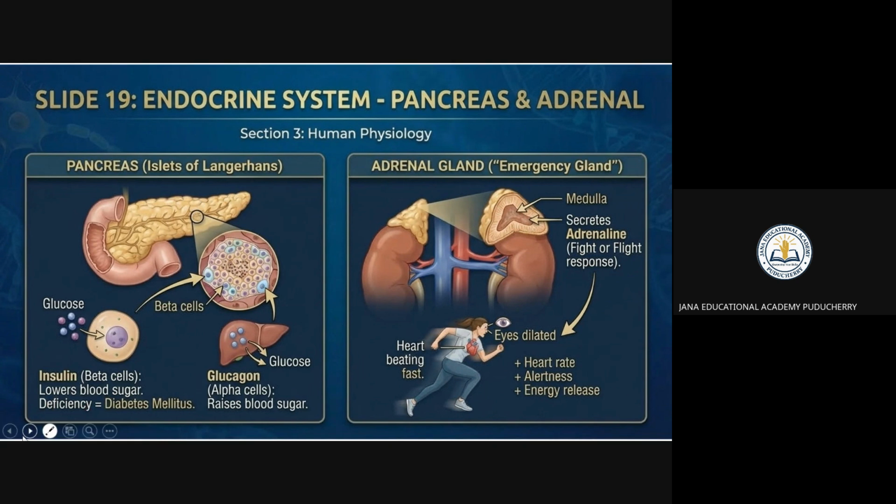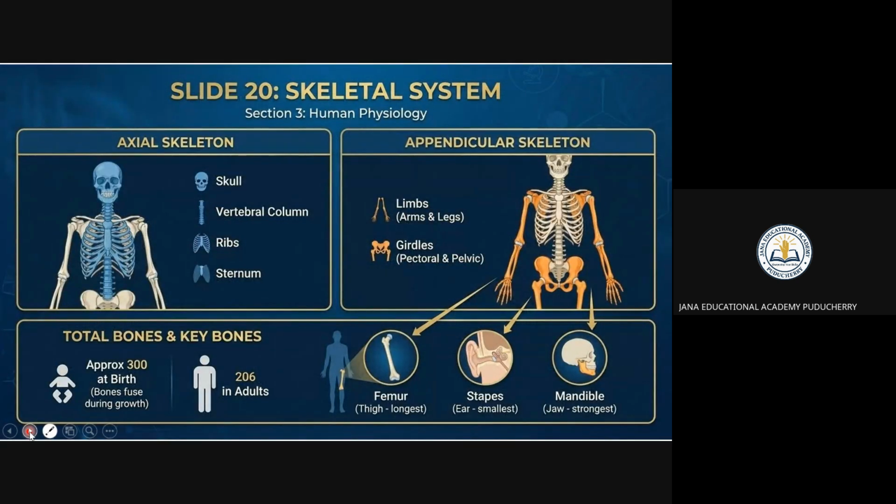Next, come to the skeleton system. You know that it is a skeleton. You know that it has the skull and vertebral column. These are the ribs, this one is the sternum, and these are the girdles, pectoral and pelvic. We have the arms and legs, which are the limbs. You can say this is the axial skeleton, and this is the appendicular skeleton.